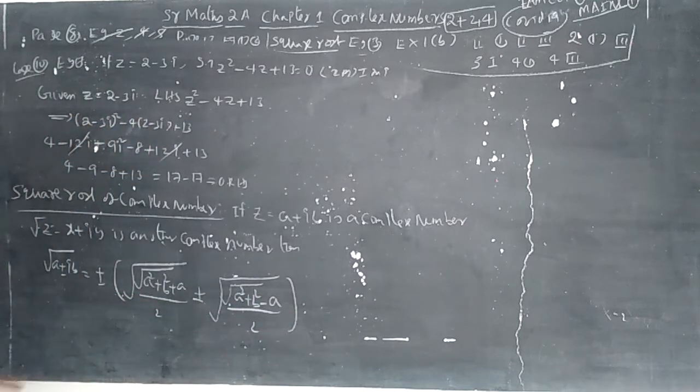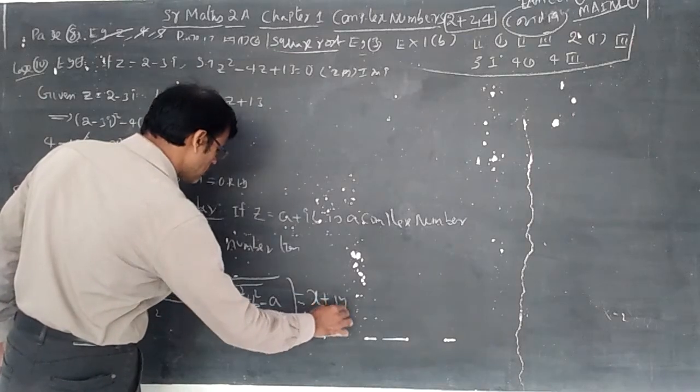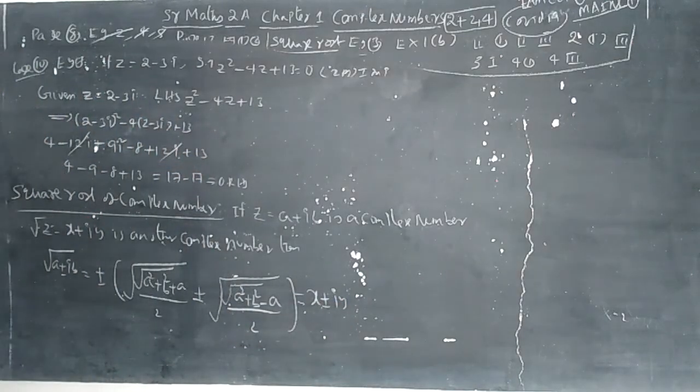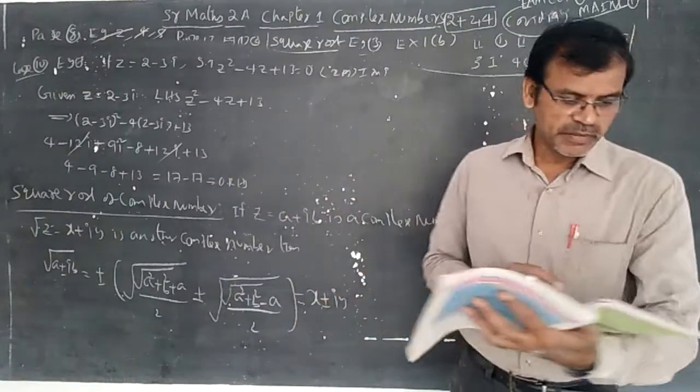If plus is there, you get plus; if minus is there, you get minus. That's all. The square root of a complex number is once again a complex number.